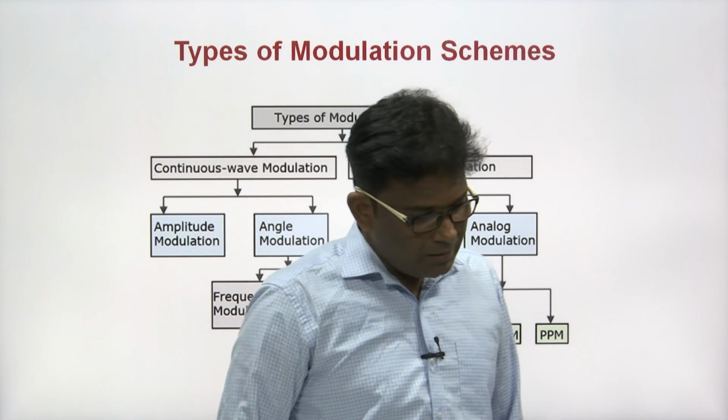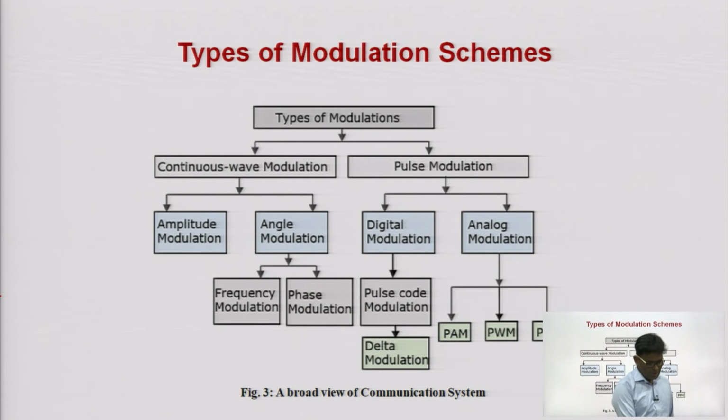So, these are the different types of modulation schemes. Modulation schemes are categorized in two parts: one is continuous wave modulation, and the other is pulse modulation. The continuous wave modulation schemes are further categorized in two parts: amplitude modulation and angle modulation. Angle modulation is further categorized in two parts: frequency modulation and phase modulation.